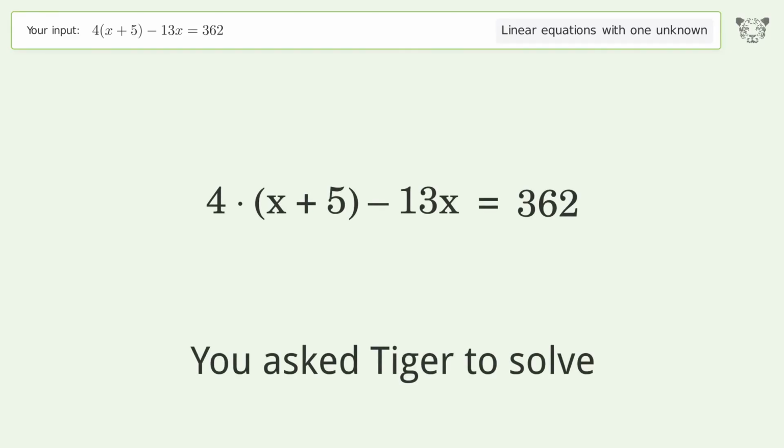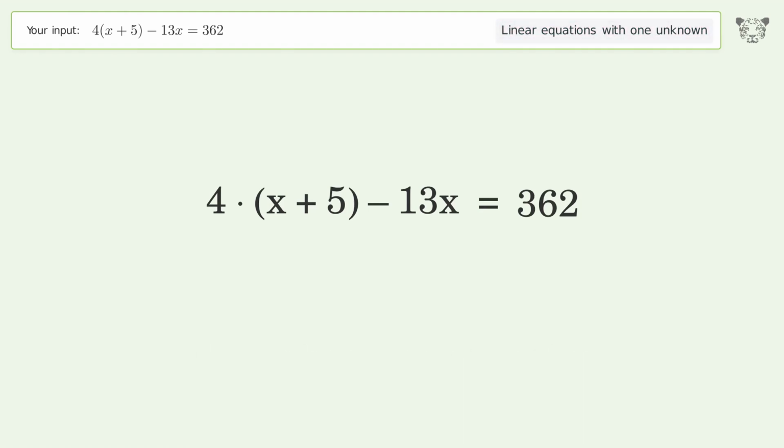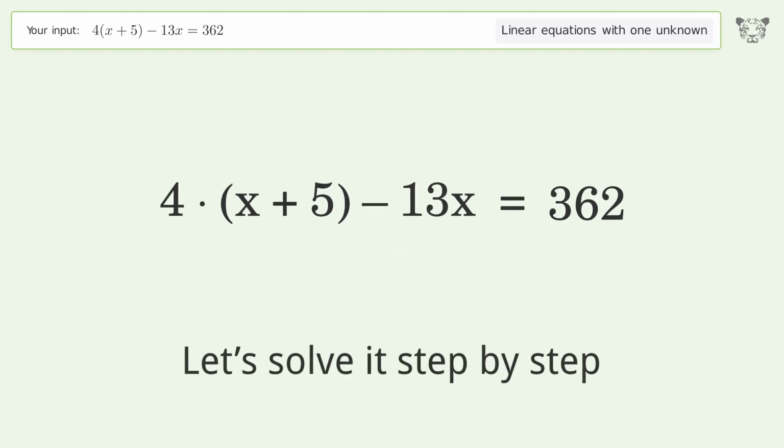You ask Tiger to solve this. It deals with linear equations with one unknown. The final result is x equals -38. Let's solve it step by step.